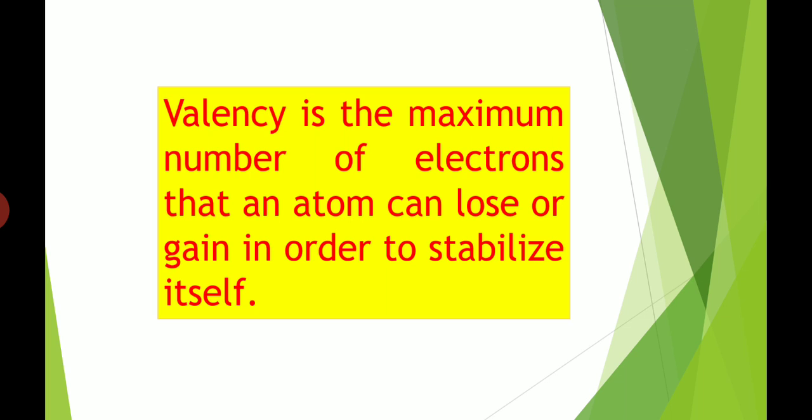It can either lose a few electrons to have 8 or 2 electrons in its valence shell, or it can gain a few electrons so as to adjust the electron number either to 8 or 2. Clear? So the number of electrons that the atom will lose or gain, that will become the valency of that particular atom. So I think now it's clear.